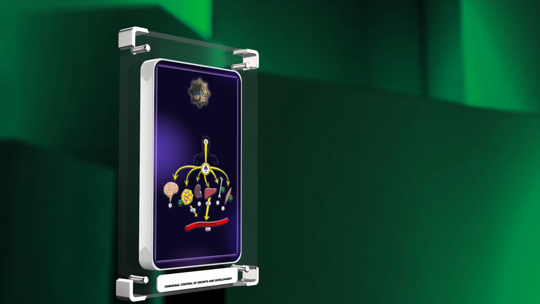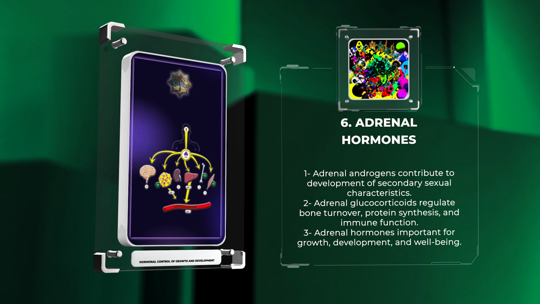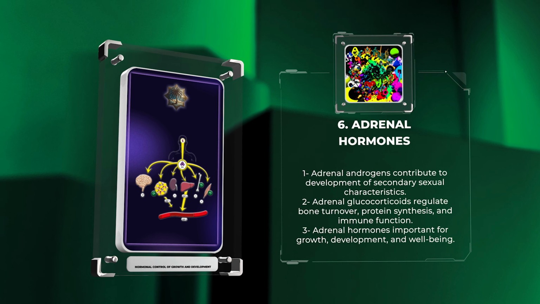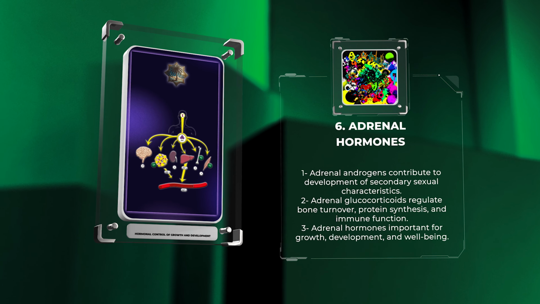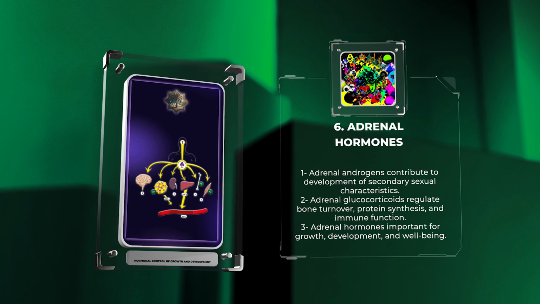The adrenal glands produce a wide array of hormones that play significant roles in growth and development. Adrenal androgens, such as dihydroepiandrosterone, DHEA, and androstenedione, contribute to the development of secondary sexual characteristics and pubic hair growth during puberty.